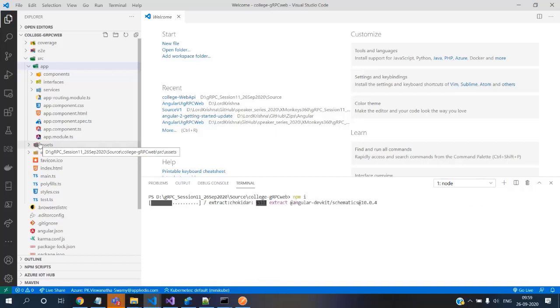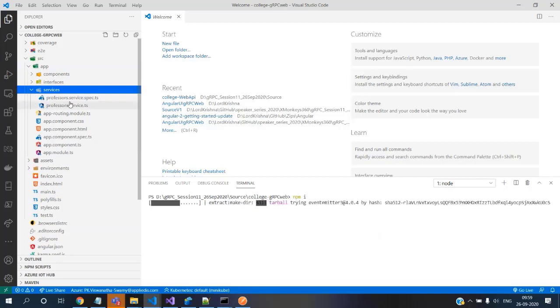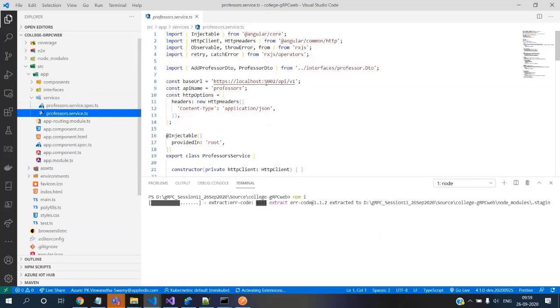Let's give it a minute, guys. I should have done this when I was working on the other example. In the meanwhile, we can quickly come and see that here. It's the same 5002/api/v1.